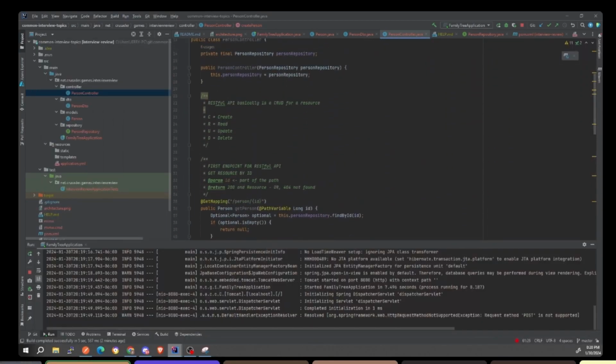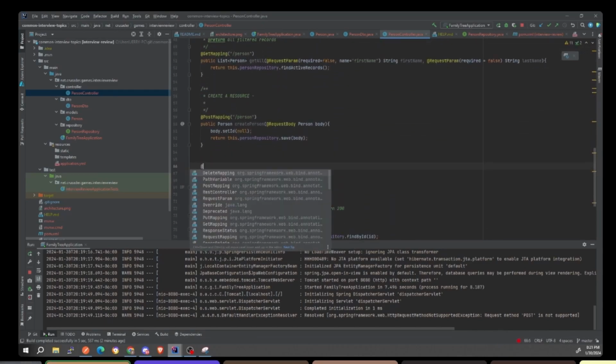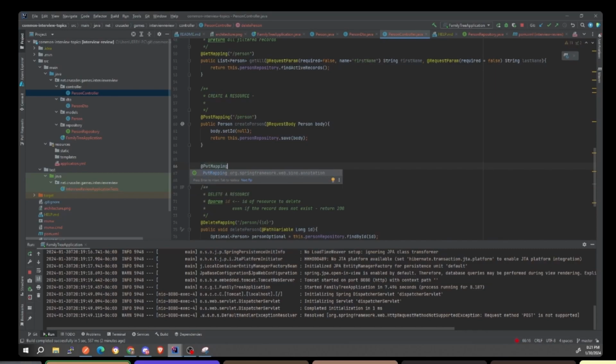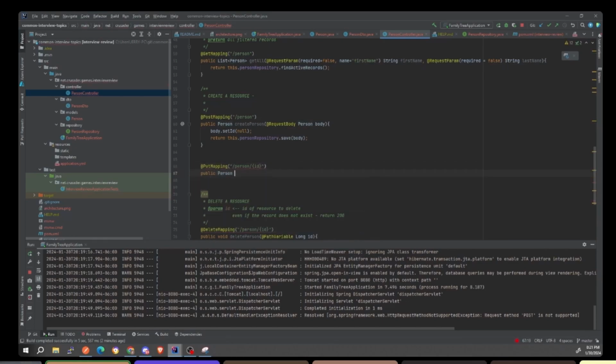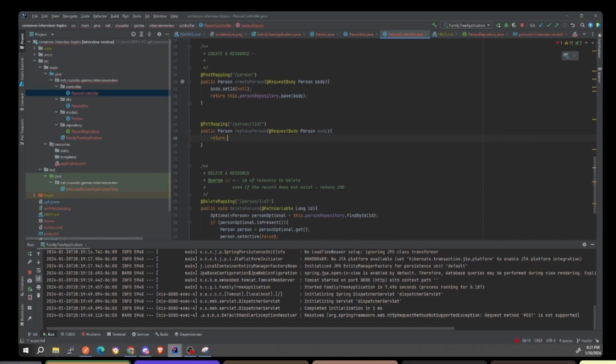Okay, so we covered create, read, delete. Now we're going to work on update. This is my favorite. There are 2 different ways of doing update. You're going to want to do it with person/ID, like this, and it's going to be public person. I like calling it replace person. And then we're going to do a request body, person body. And then in here, we're going to return the person that we updated.